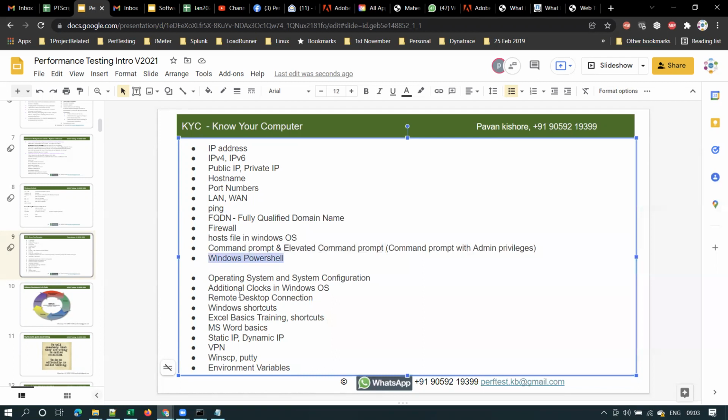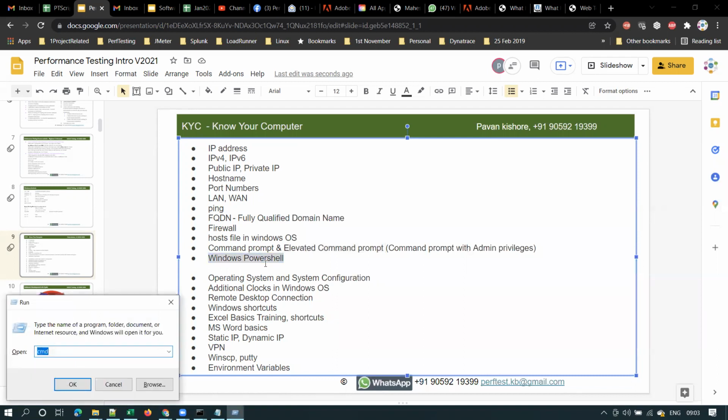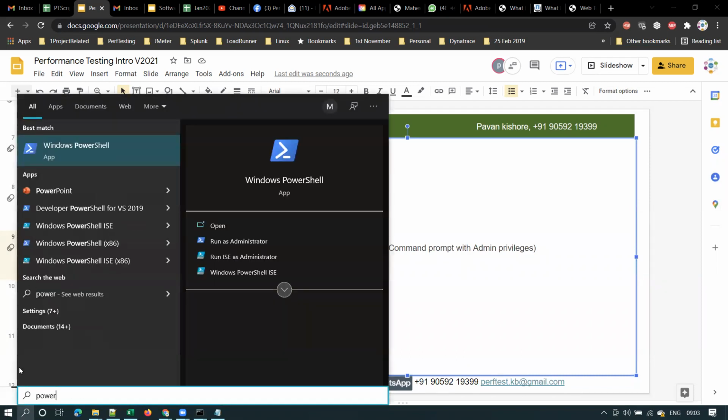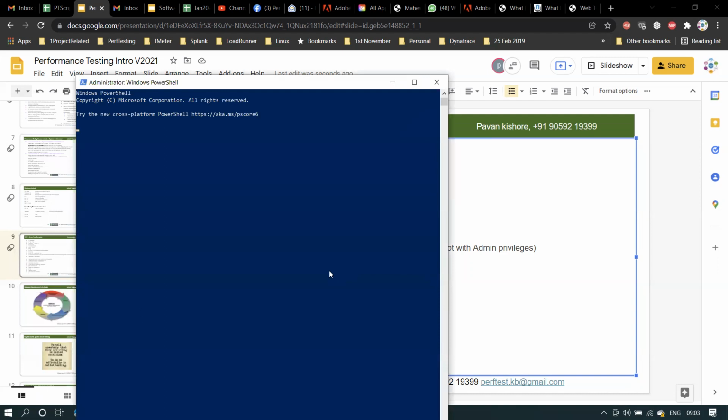And Windows PowerShell. On the Windows operating system, if you want to execute some commands, you need to execute them from PowerShell. Let me quickly show you how to launch PowerShell. Most of you may know, but let me cover this as we have some non-computer guys. Here you can type power and you see Windows PowerShell, and you can use Open or Run as administrator.